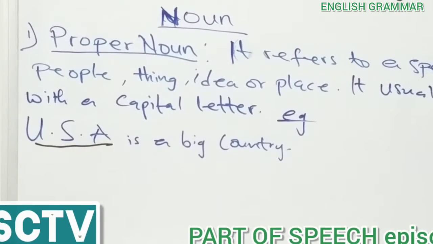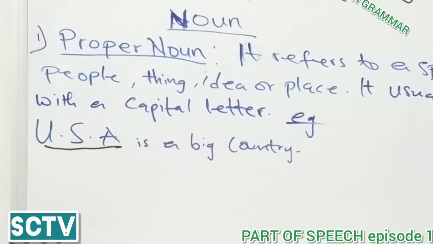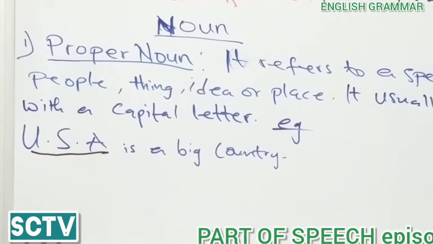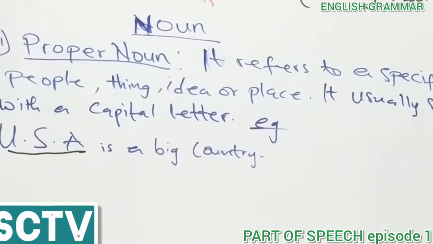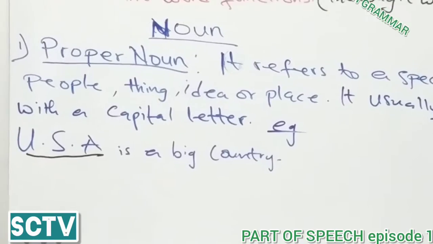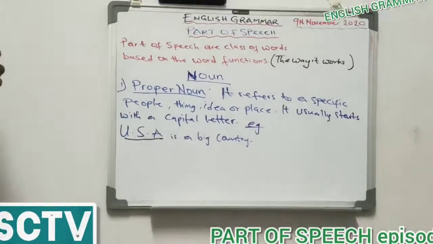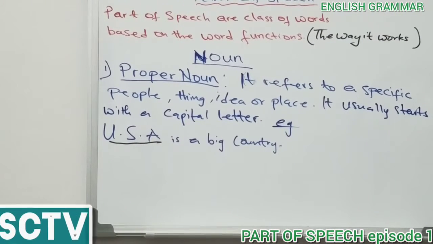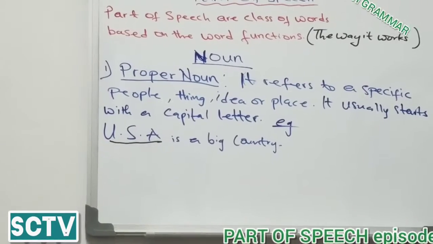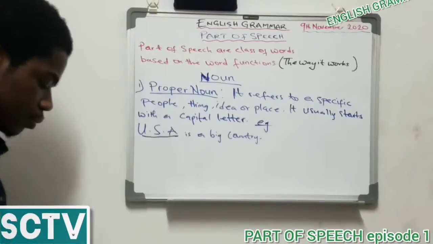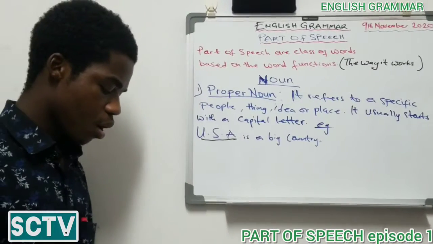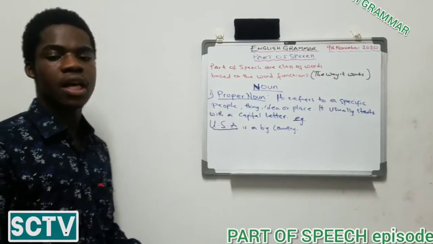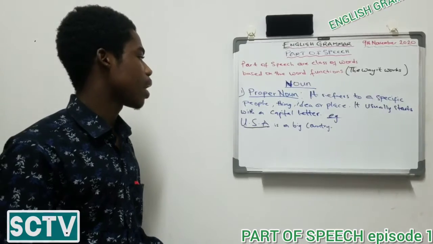So in every new sentence, the proper noun is starting with a capital letter to stand there as a specific thing. So we say USA is a big country. Now let's look at some examples